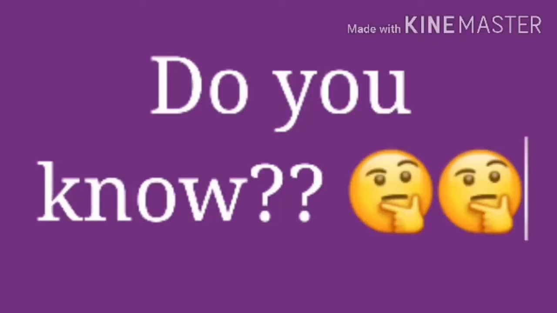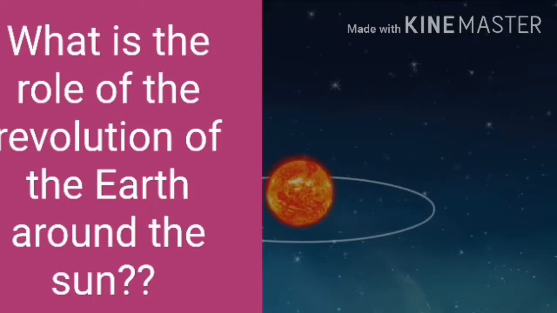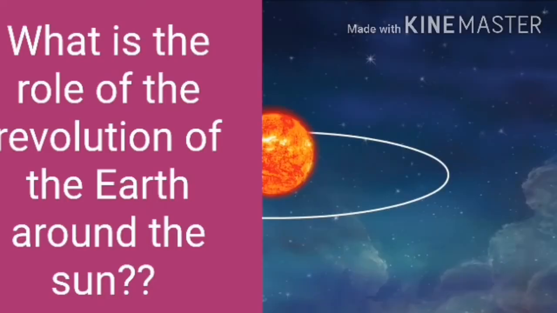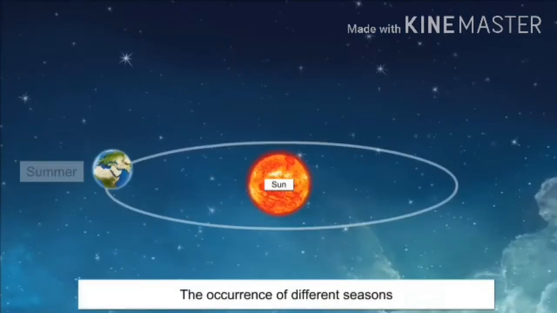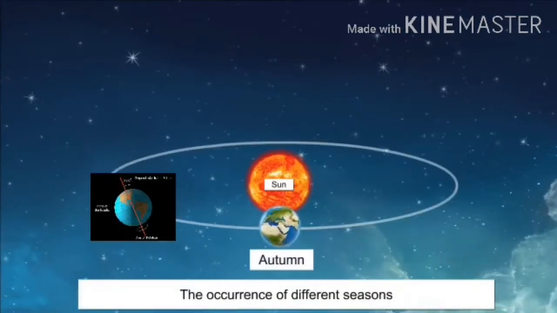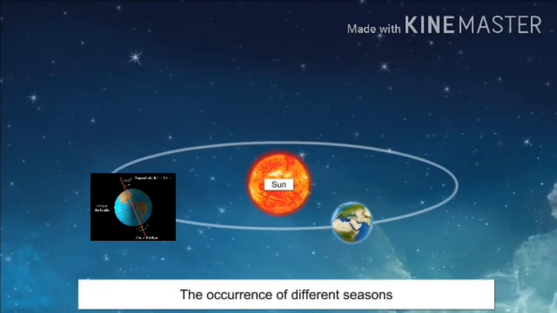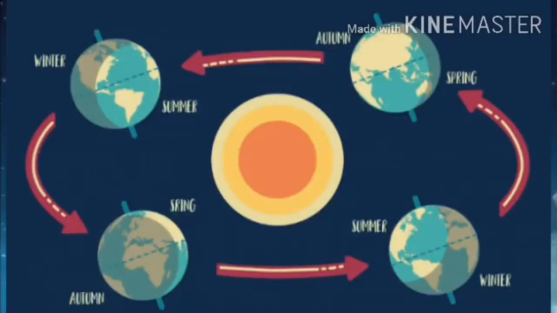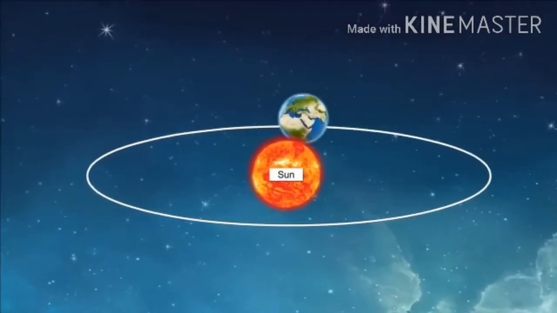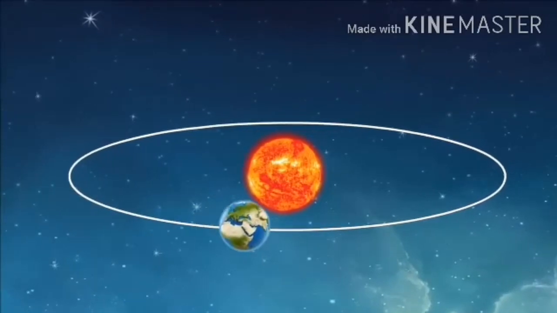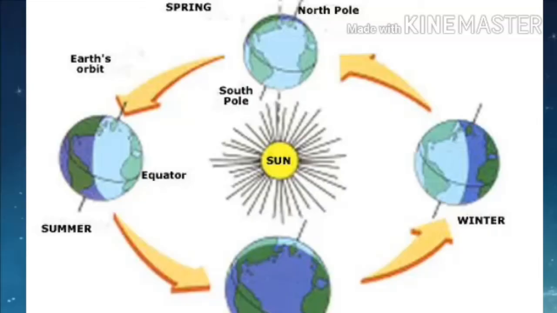Children, do you know what is the role of the revolution of the earth around the sun? The revolution of the earth and the tilted axis of the earth are the two main factors that cause the occurrence of different seasons. As the tilted earth moves around the sun, a part of earth is closer to the sun, which means that the other part is away from the sun.